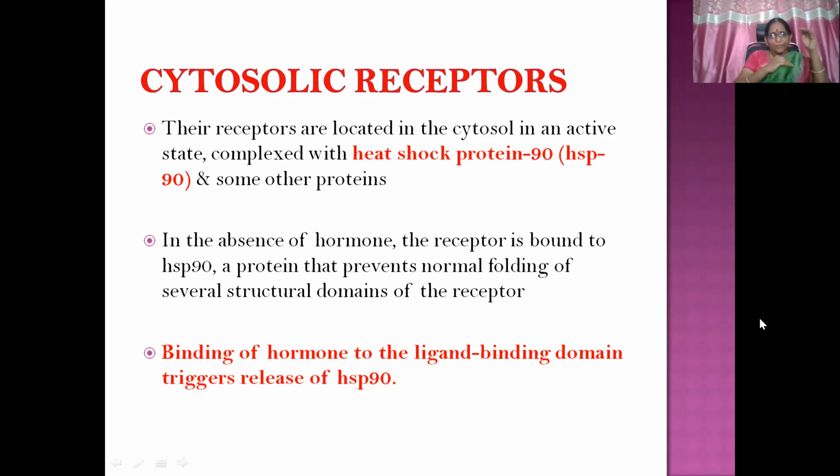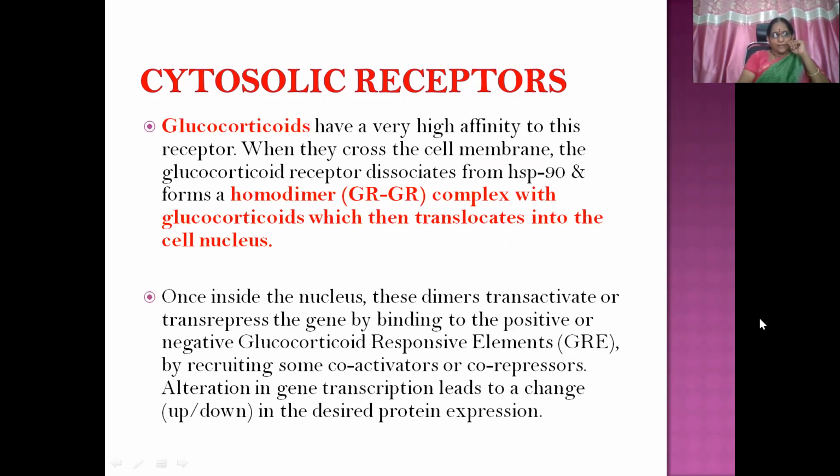As soon as the hormone binds to the receptor, that is the ligand binding domain, it triggers the release of the heat shock protein 90 from the receptor moiety immediately. For example, we'll take glucocorticoids. They have a very high affinity to this receptor. When they cross the cell membrane, the glucocorticoid receptor dissociates. So glucocorticoid is the drug which is exogenously administered. So don't get confused here.